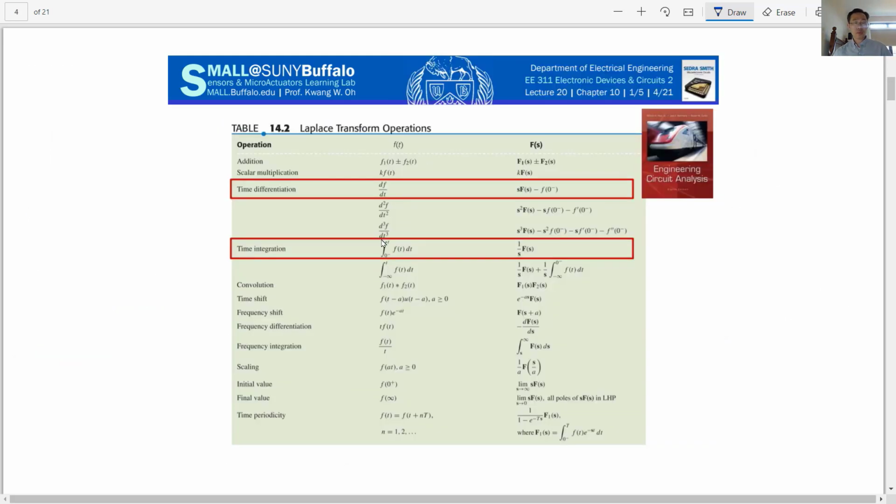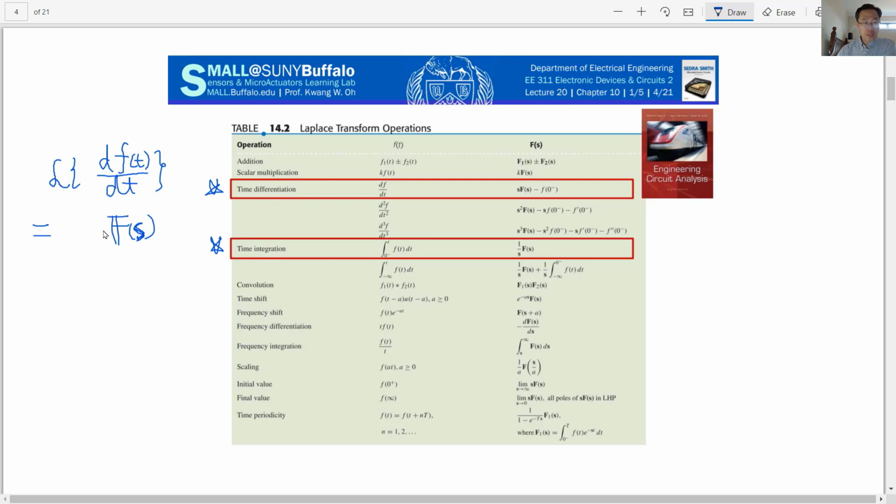Another important pair of transform operations is time differentiation and time integration. In the same way, take the Laplace transform of the derivative of a function f(t). You will have F(s), and s is a complex number, so the function itself is complex.